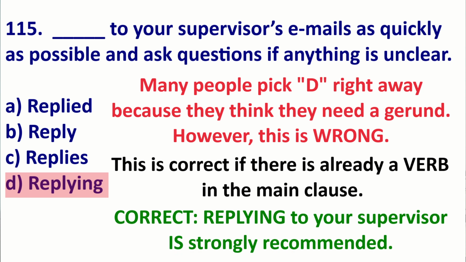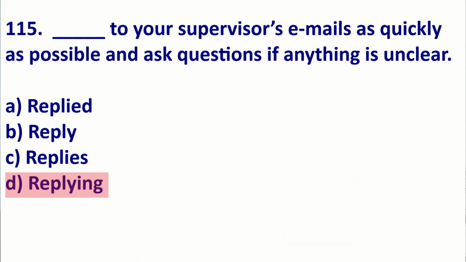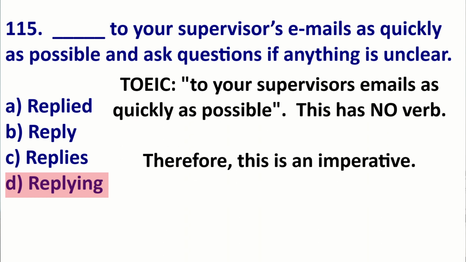This is true if there is a verb that follows. Here is an example. Replying to your supervisor is strongly recommended. Is the verb. Not replying to your supervisor can cause problems. Cause is the verb. However, let's look at this TOEIC sentence. Your supervisor's emails as quickly as possible.